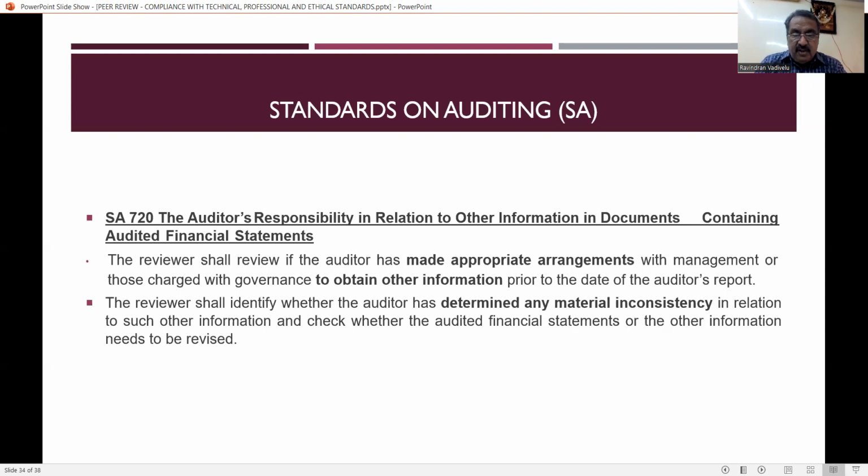Then the reviewer shall identify whether the auditor has determined any material inconsistency in relation to such other information and check whether the audited financial statements or other information needs to be revised. So if there is any material inconsistency, whether the auditor has given importance and whether the same has been given effect in the financial statements with a revision. This has to be taken care of by the auditor, and the reviewer has to see whether there is any material inconsistency, and whether the same has been considered by the auditor or not.